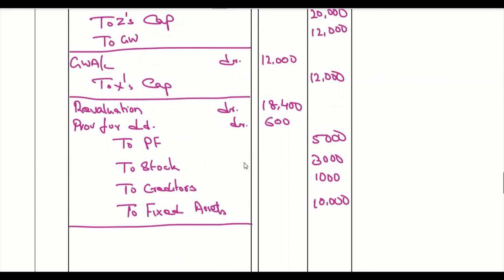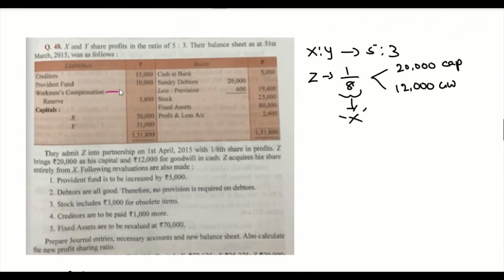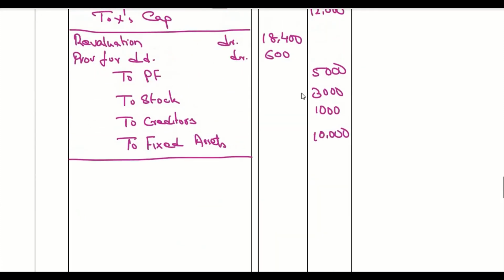Okay, now let's have a look at the balance sheet. The balance sheet has workmen compensation reserve 5,800. This has to be distributed. It has the profit and loss account. This has to be distributed. And then there is also a revaluation loss. So here there is a debit balance in the revaluation account. This has to be distributed to the partners' capital accounts.